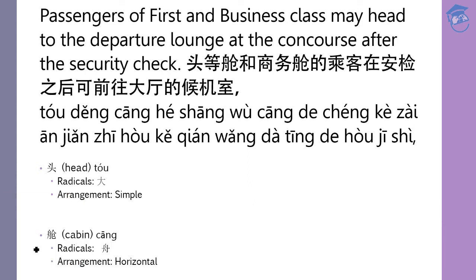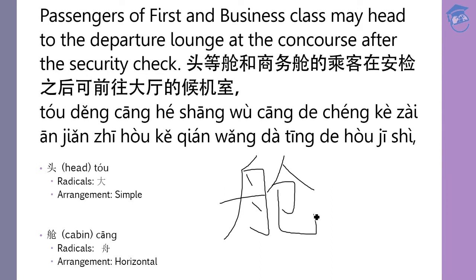The next one is 舱. 舱 means cabin. This is the pinyin, and the radical is this one, the one that is usually used for ships. It's on the left here. The arrangement is horizontal because you have left and right components. Let's look at how to write 舱. 一、二、三、四、五、六、七、八、九、十. Okay, 10 strokes for this word, 舱.